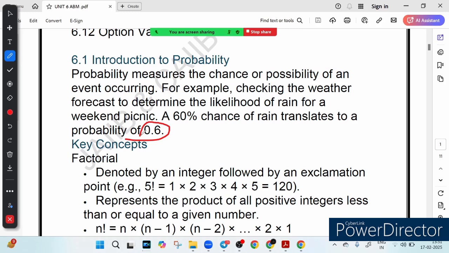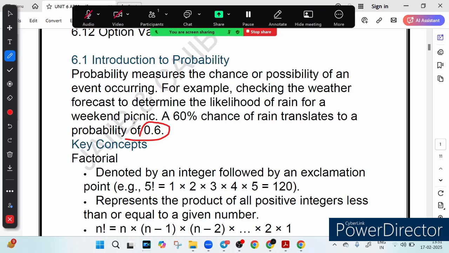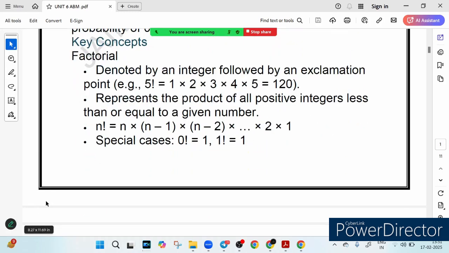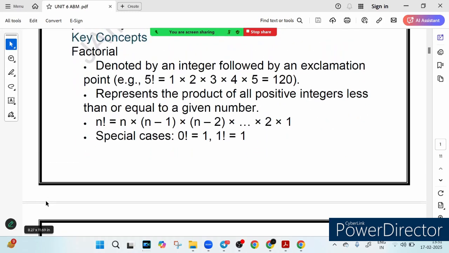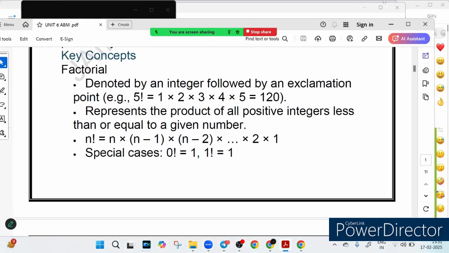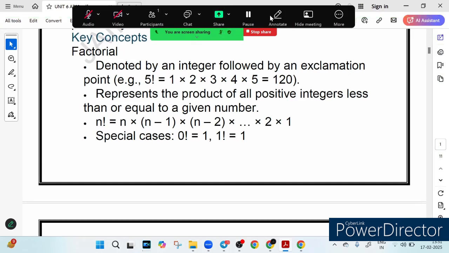Now let's talk about some important concepts to understand probability better. That is factorial, permutation and combination. These 3 concepts are very important to understand probability better. Let's remind ourselves. I think you know it very well, but let's remind it. First of all, factorial. Factorial sounds complicated, right? But don't worry, it is simple. Factorial is just multiplying a number by all the numbers below it.